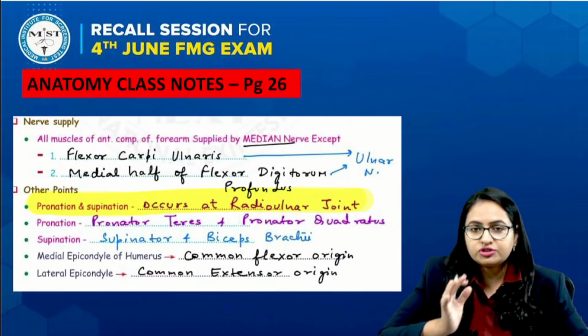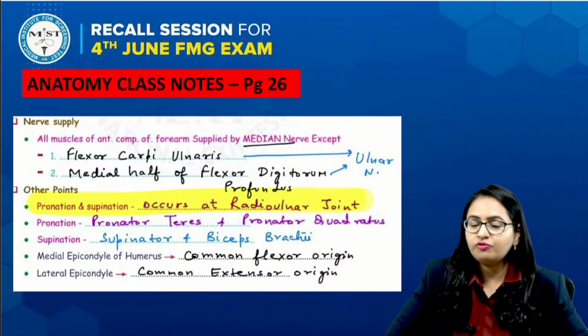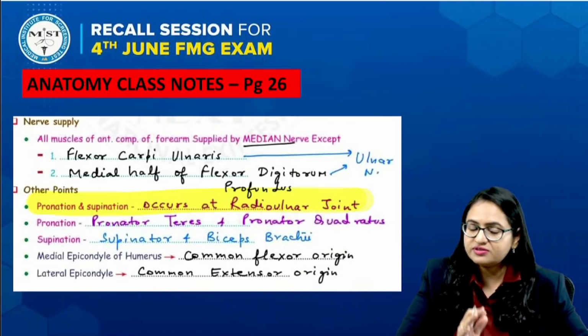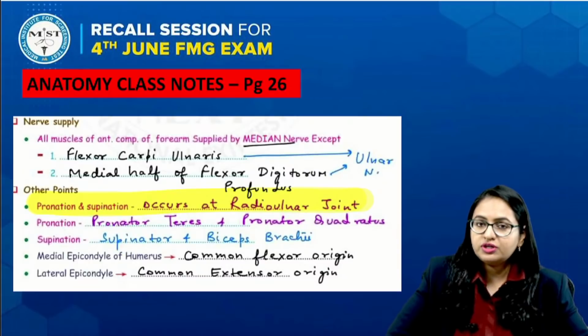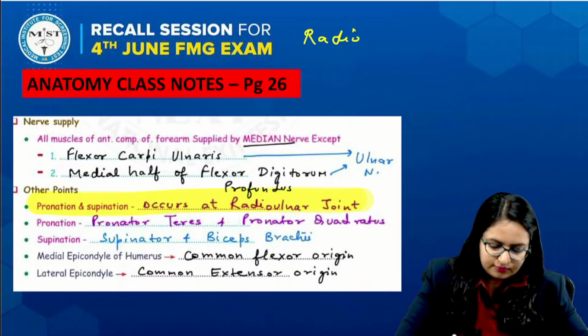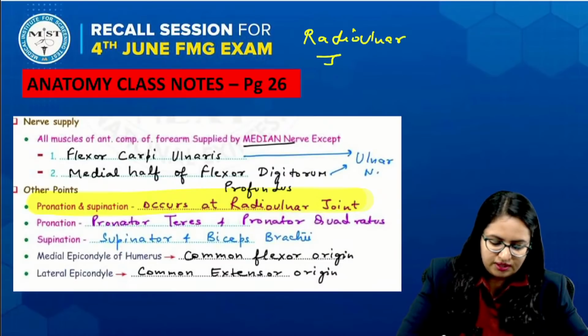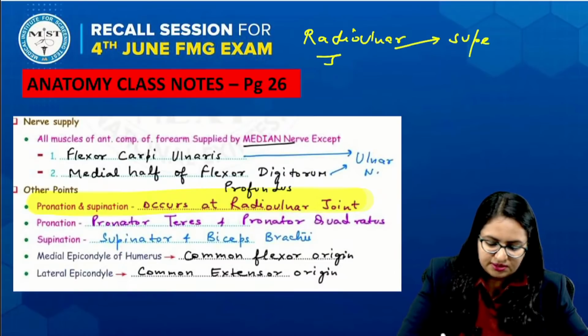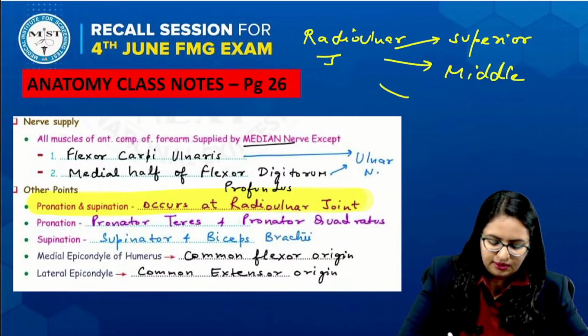Now comes the question of what variety this radio-ulnar joint is. The radio-ulnar joint is actually of 3 types: superior, middle and inferior, right?